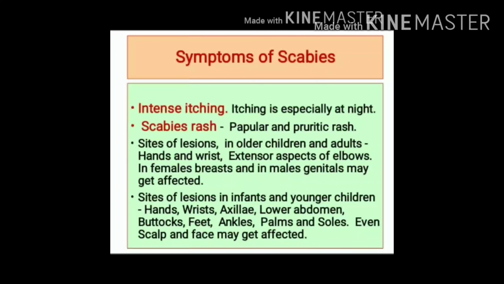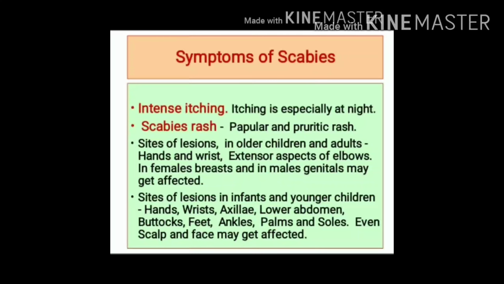What are the common sites of lesions in scabies patients? In case of older children or in case of adults, lesions are mainly seen on hands, wrists, extensor aspect of elbows, or in case of females, breast may get involved, whereas in case of males, genitals may get affected.